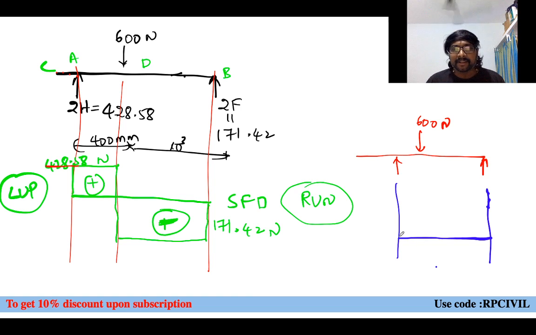What is it you'll be getting here? This is your bending moment. So at this place, what is the value you are having? 428.58. Okay, 2H is which one? 428.58. So when you are considering this 428.58, at which distance is it acting? 400 mm. Into 400, how much will it become? 171,432.